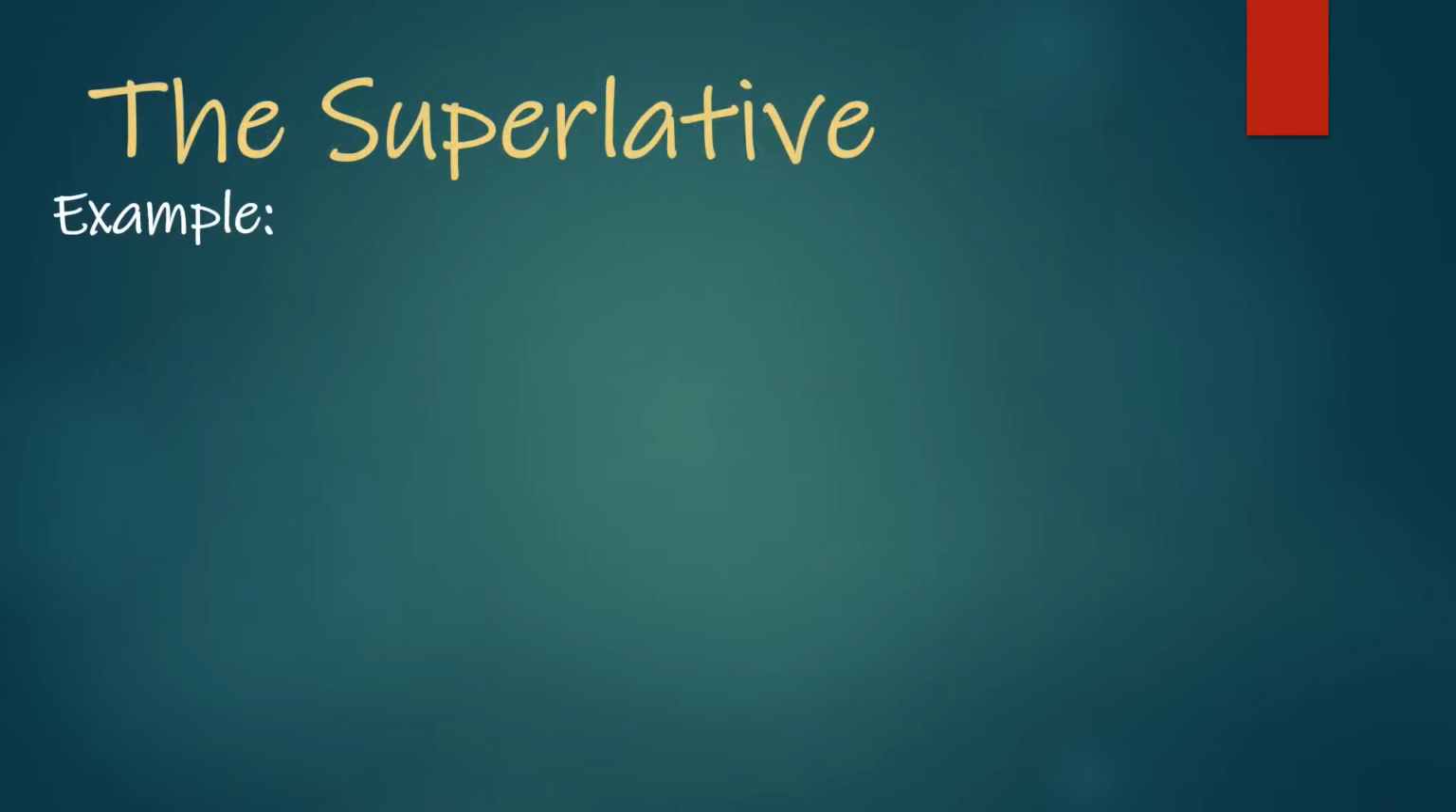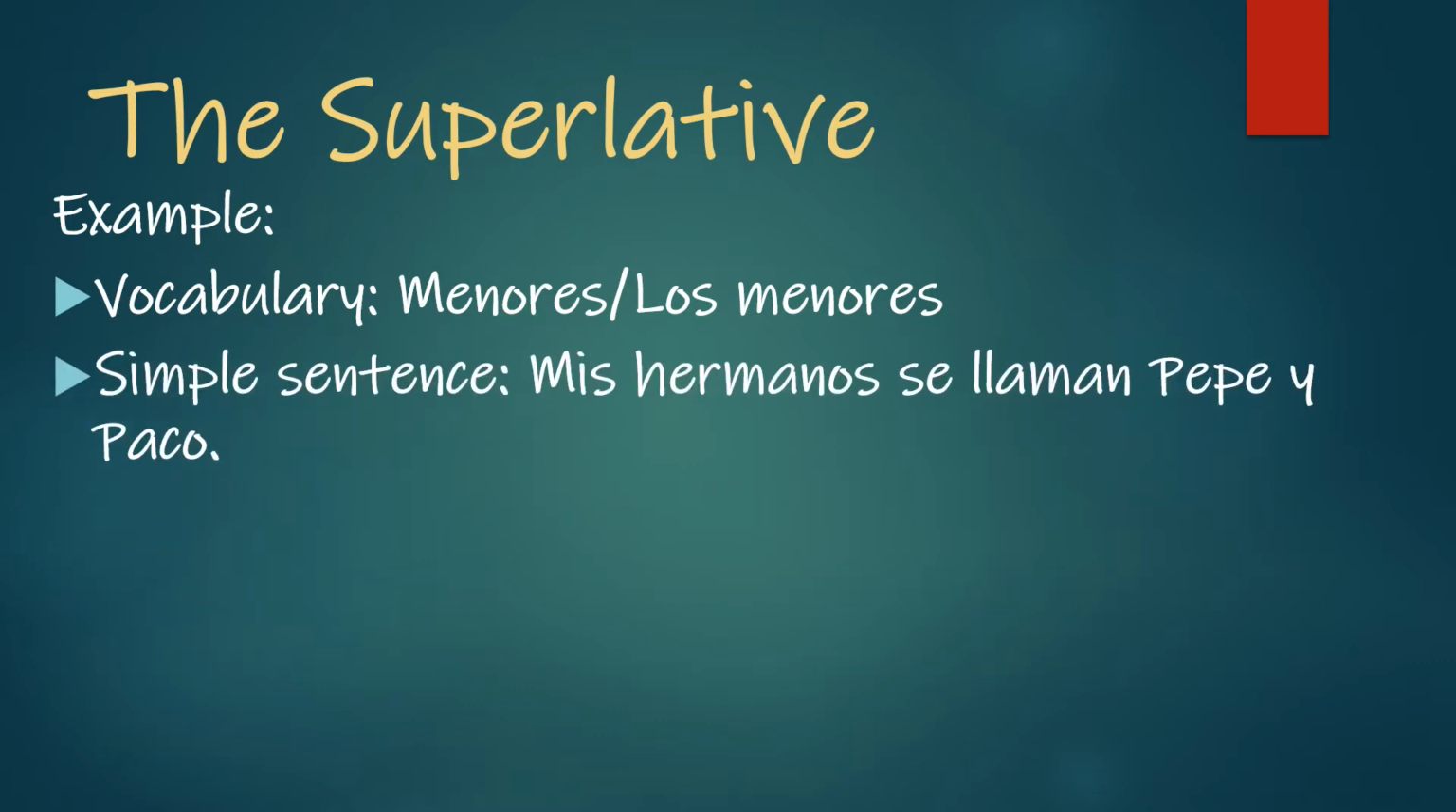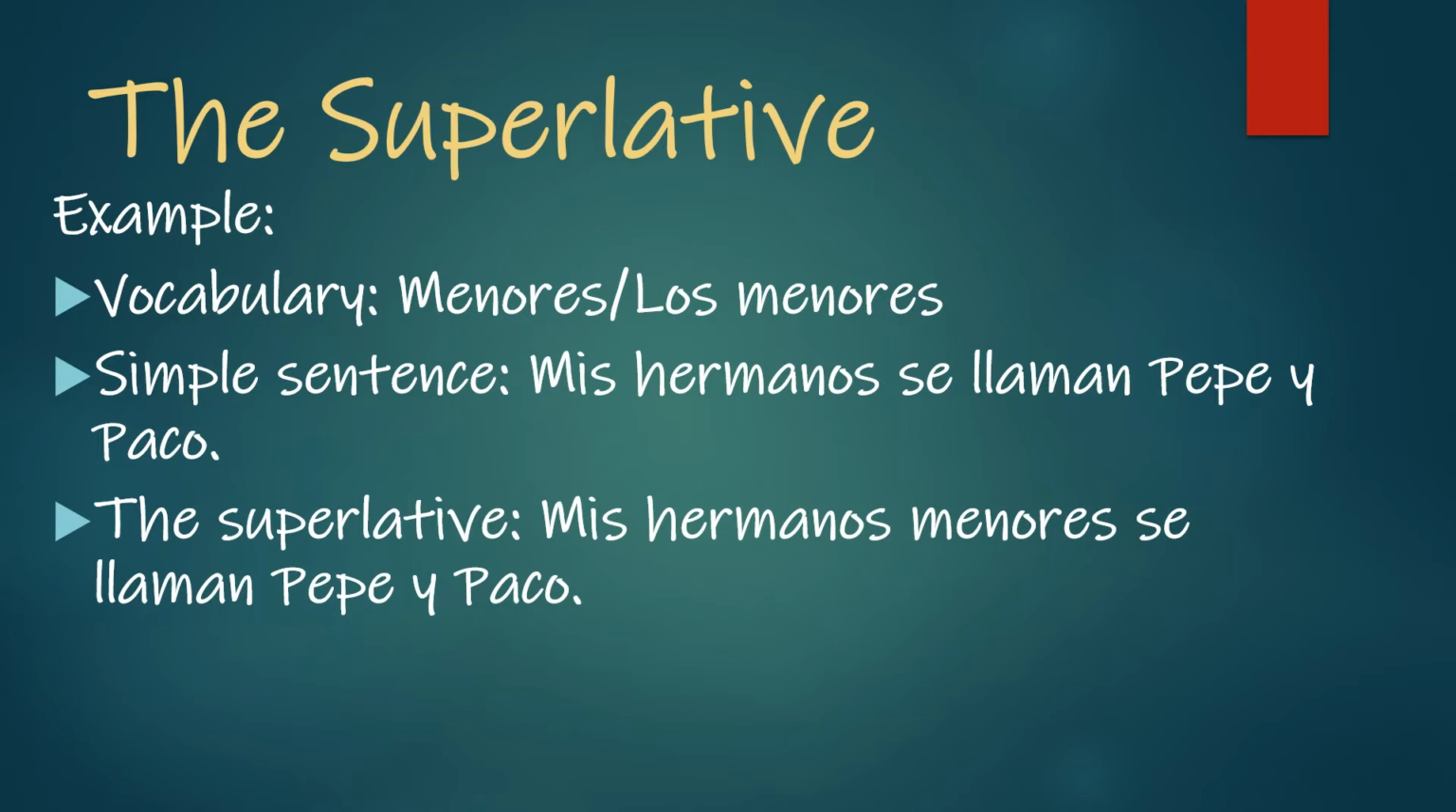So let's look at an example with this one. So we're going to use menores and los menores, so we know we're talking masculine here. So here's a simple sentence. Mis hermanos se llaman Pepe y Paco. So we're saying my brothers are named Pepe y Paco. But if we want to make it the superlative, we're going to use menores first, which is the adjective. So mis hermanos menores se llaman Pepe y Paco. So my little brothers are named Pepe y Paco.